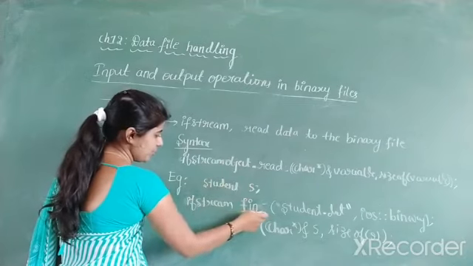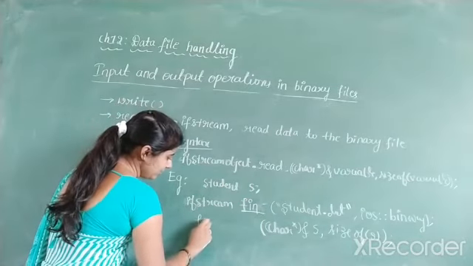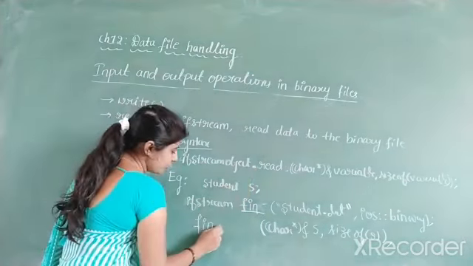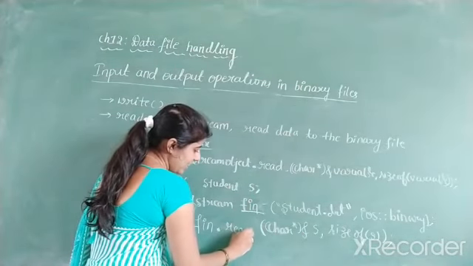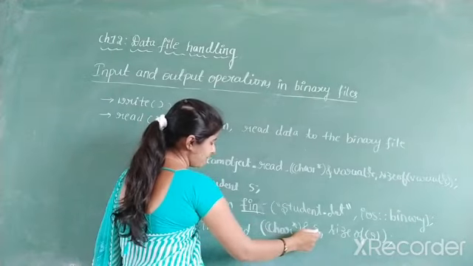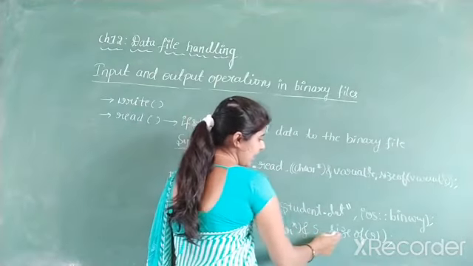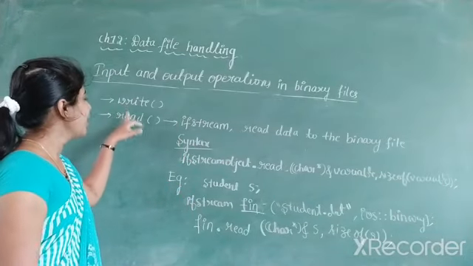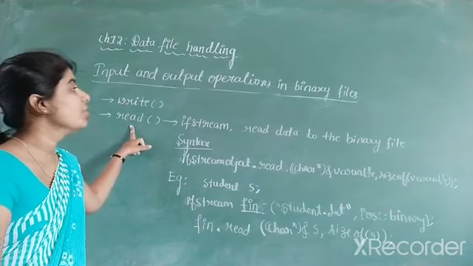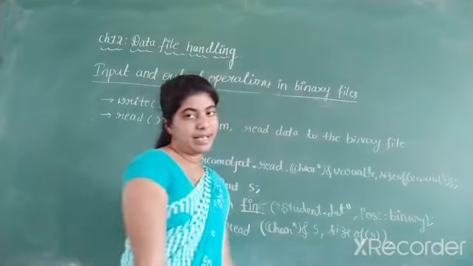ifstream object. What is the object name? fin. Then we have to use the dot operator. Then the function name is read. And character star, ampersand of the variable s, and size of s. So this is about the write and read member functions which come under binary files.